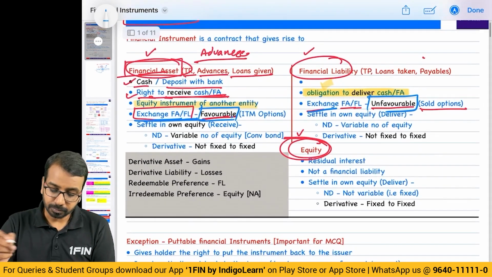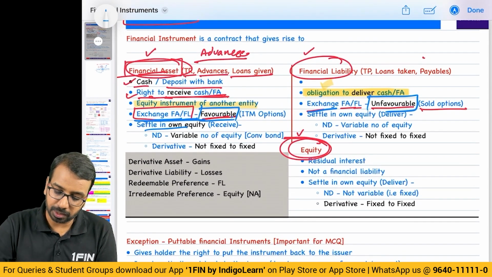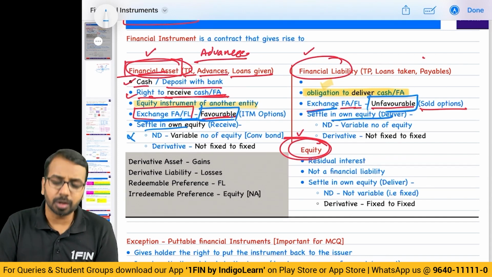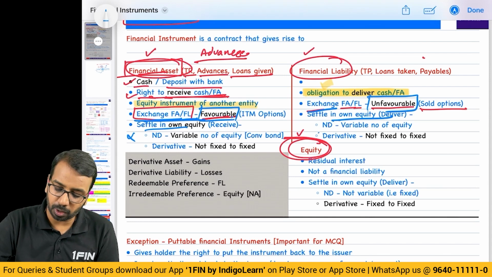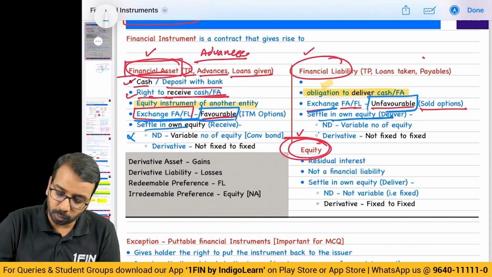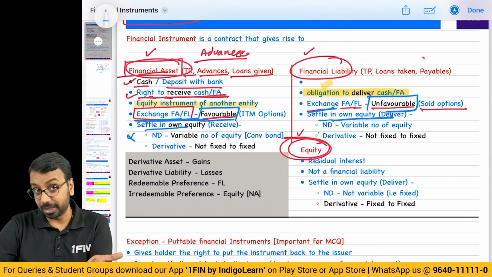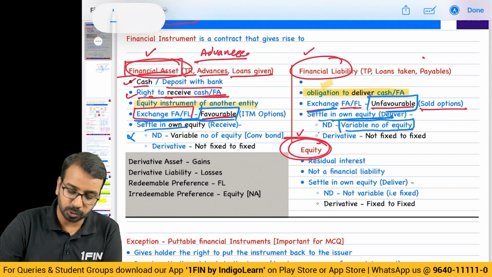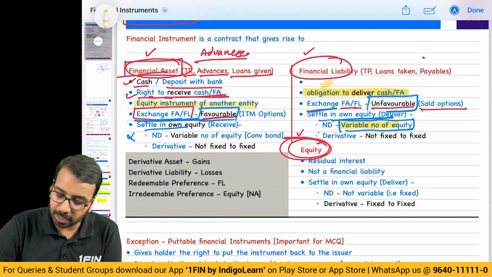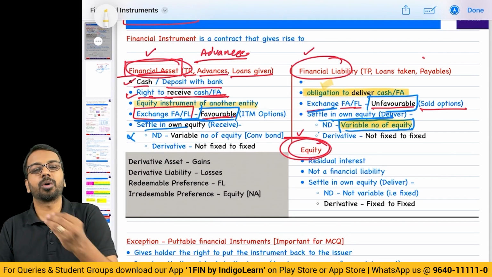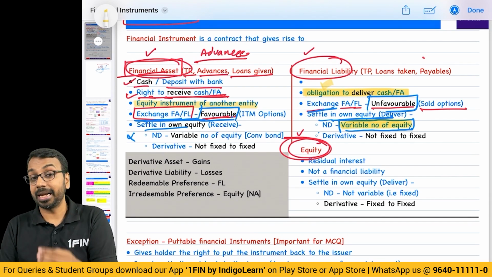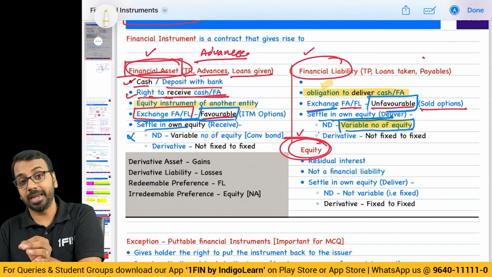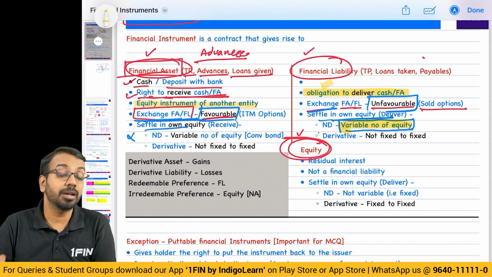Then there is something on settlement in own equity on both the financial asset and financial liability side. This is not much relevant for the exam. Here what you need to understand is, if the settlement in own equity is out of a non-derivative contract and a variable number of equity instruments are to be issued. So this is what is important. If a variable number of equity instruments are to be issued, I have entered into a contract and I have agreed that I will issue so many shares based on the price on a future date. In that case, the number of shares is not decided.